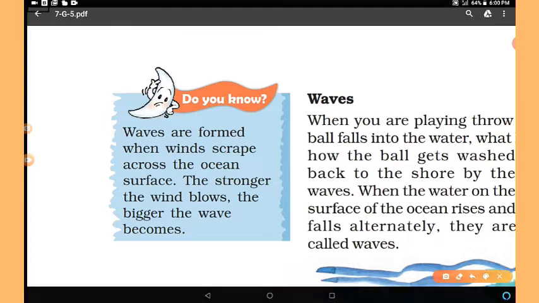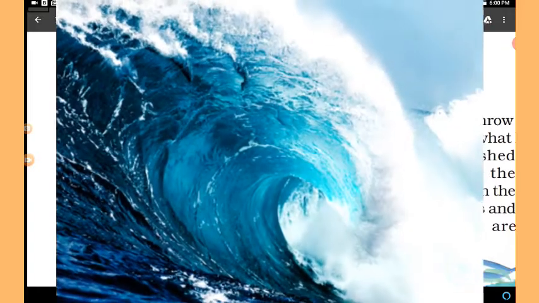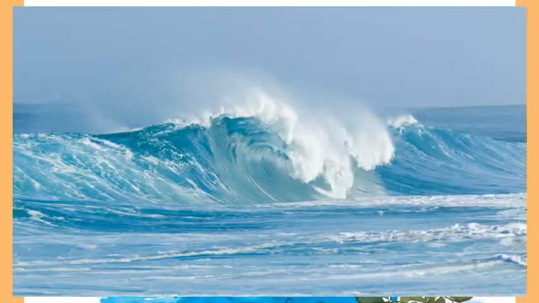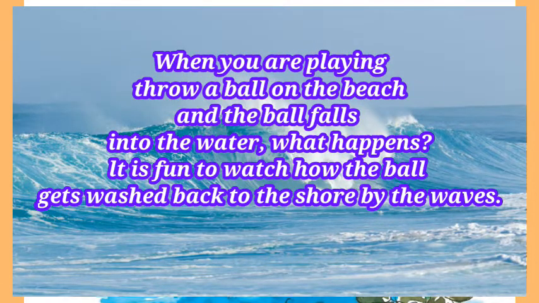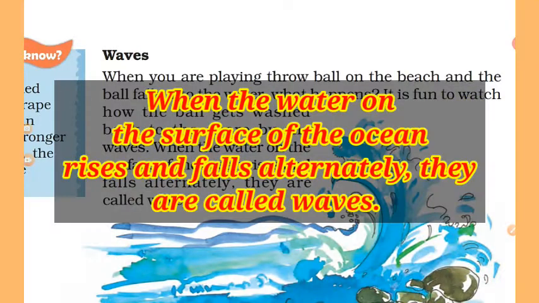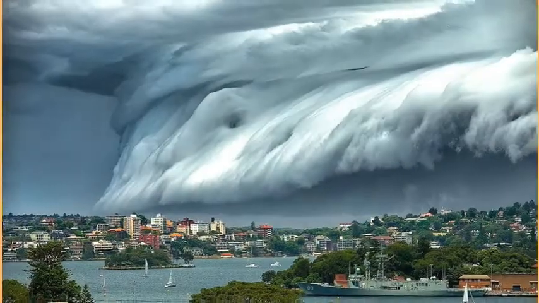What are waves? Waves are formed when winds scrape across the ocean surface. The stronger the wind blows, the bigger the wave becomes. Clear? So now let's discuss waves in detail. When you are playing throw ball on the beach and the ball falls into the water, what happens? It is fun to watch how the ball gets washed back to the shore by the waves. When the water on the surface of the ocean rises and falls alternately, they are called waves. You can see this picture, waves.